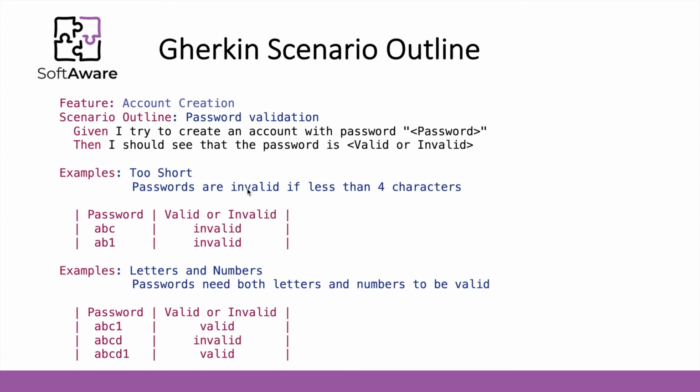We can see that in the first table, the 2 tests that will be running will produce an invalid expected result, and in the other table, we will have 2 valid tests and 1 invalid test. Basically, the idea is to make sure that the system produces the same result, invalid, for 2 short passwords and passwords that only have letters.